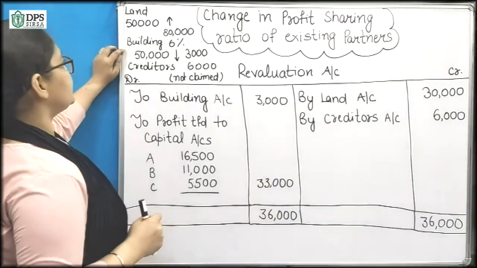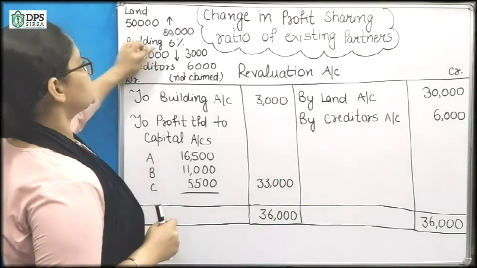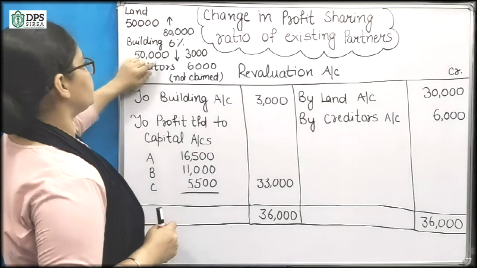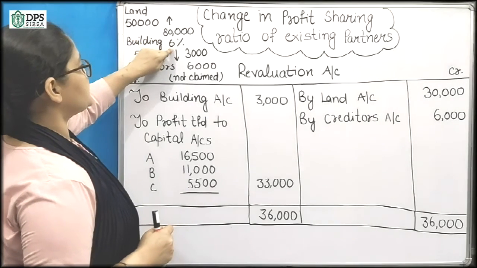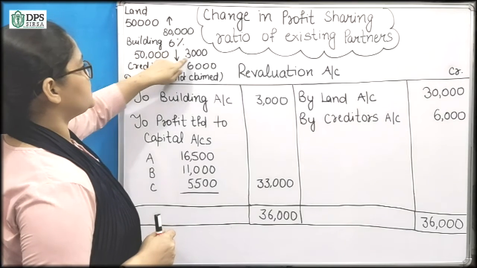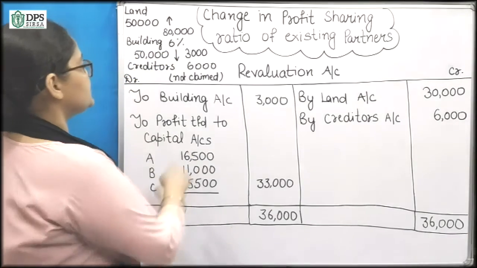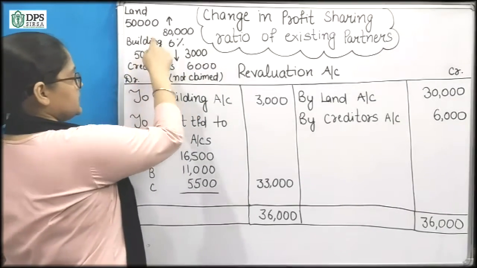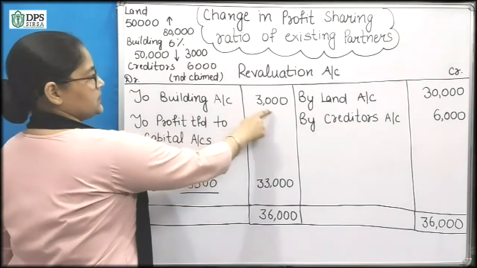Next is building. Building is 6% depreciated. Value of the building is 50,000 and it is depreciated by 6%. So it is depreciated by 3,000. The depreciation is 3,000 and the value of the building is decreased by 3,000.